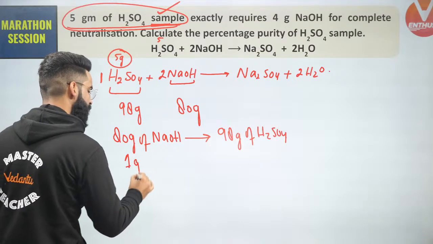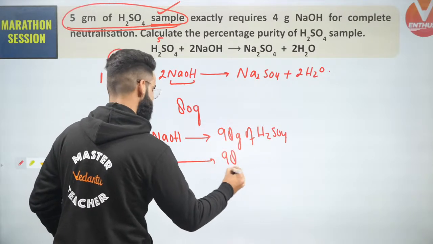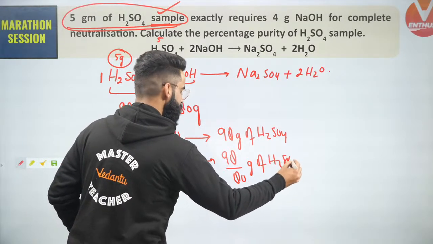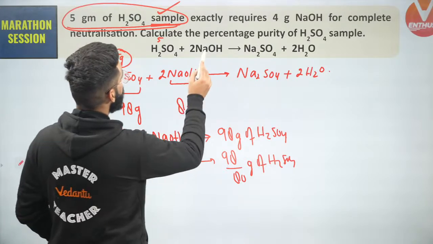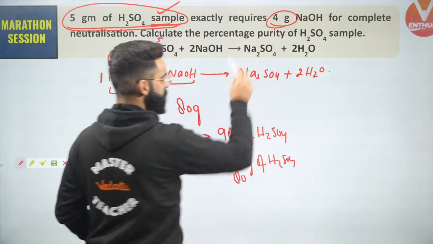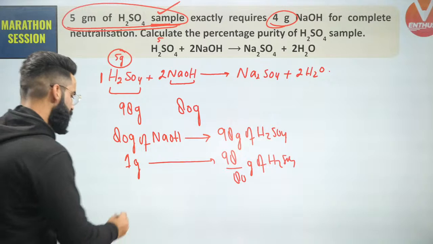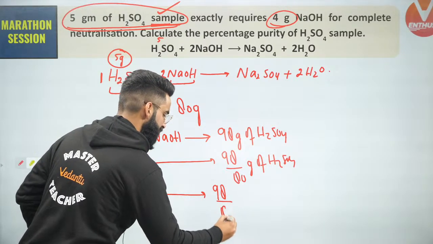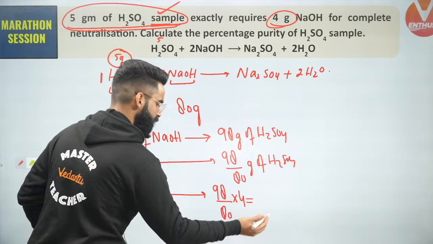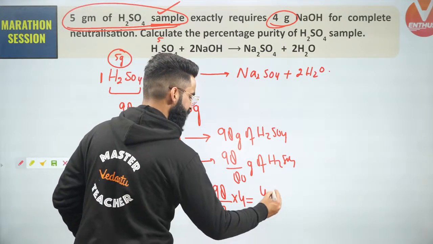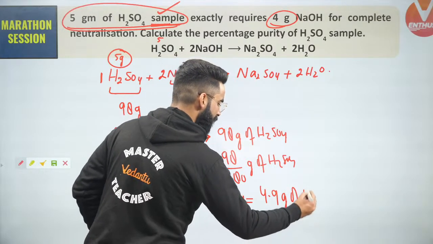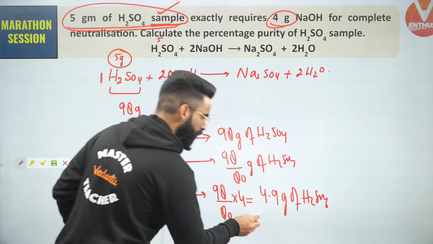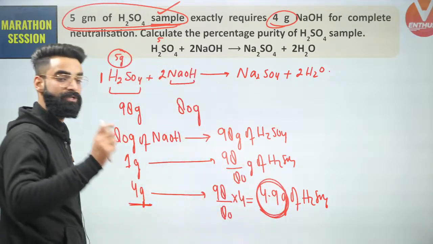So can I say 1 gram of NaOH should react with 98 divided by 80 grams of H2SO4? Yes. But people, do I have only 1 gram of NaOH, or we have 4 grams of NaOH? We have 4 grams of NaOH. Can I say 4 grams of NaOH should react with 98 divided by 80 multiplied by 4? The value is going to come as 4.9 grams of H2SO4. So as per stoichiometry, I got to know with 4 grams of NaOH, 4.9 grams of H2SO4 are going to react.